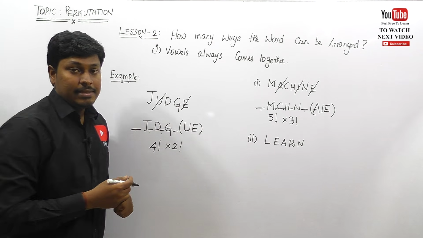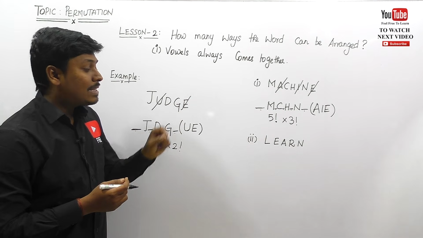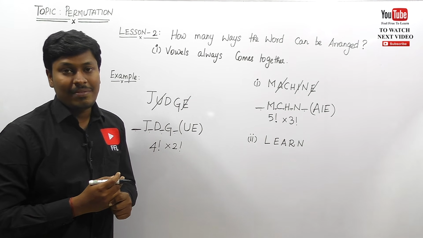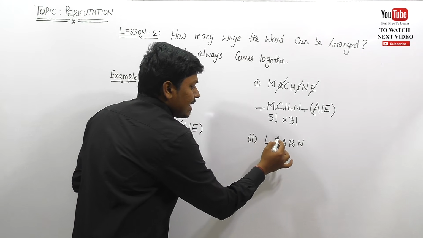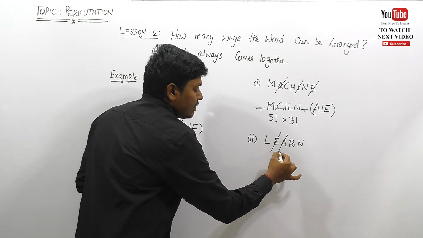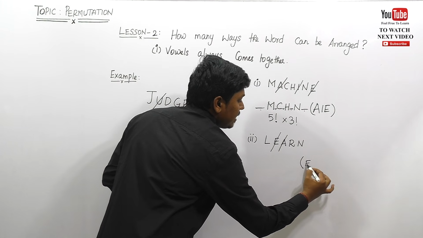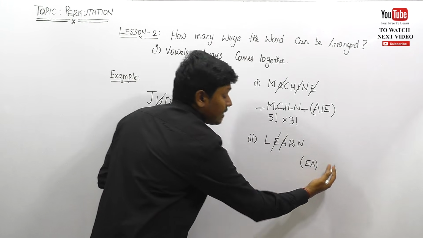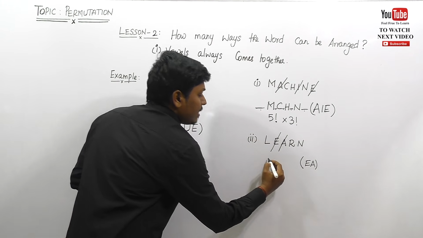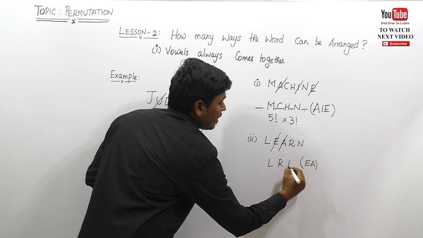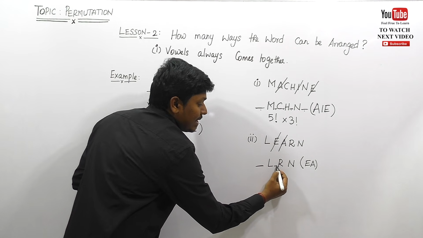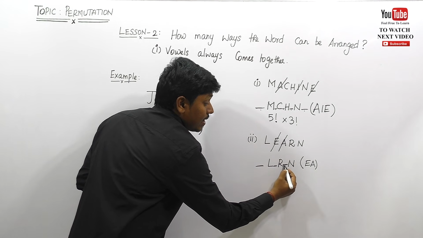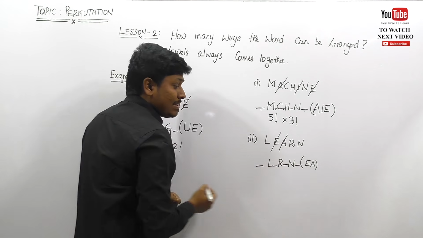The word is learn. How many ways can the word learn be arranged so that the vowels always come together, right? Okay, see how many vowels are there. We can say that E is a vowel and A is a vowel. So initially place this E and A inside a bracket and write the remaining letters, that is L, R and N. We can place E and A here, or between L and R, or between R and N, and at the last.